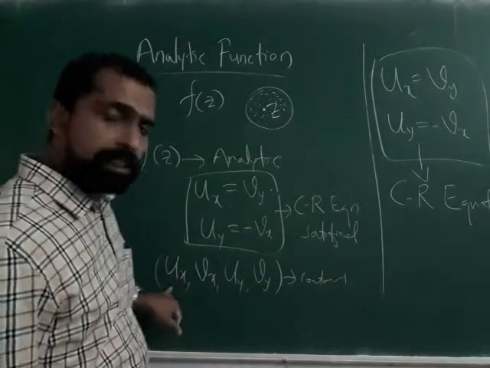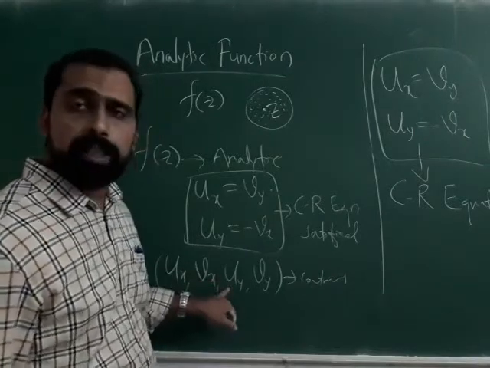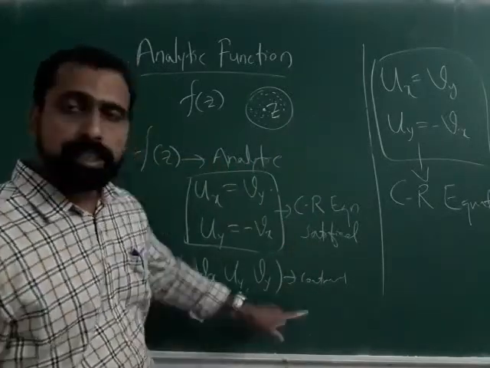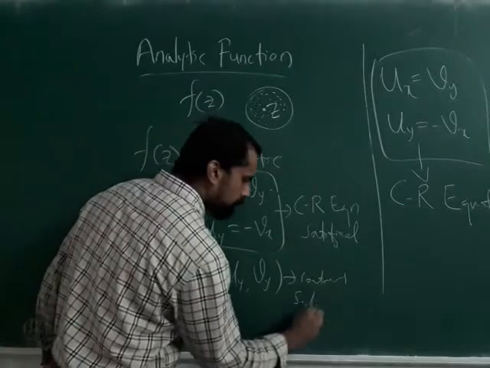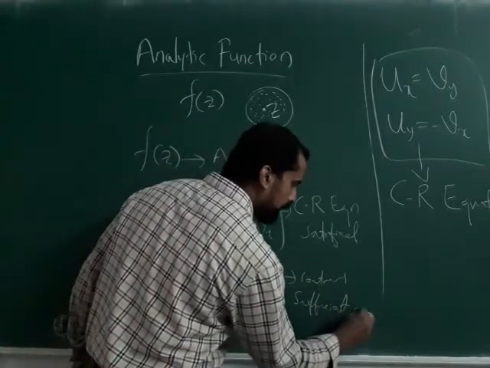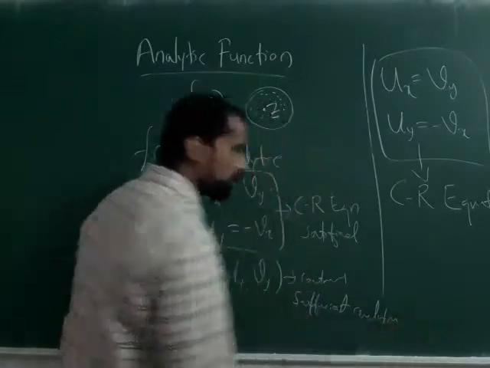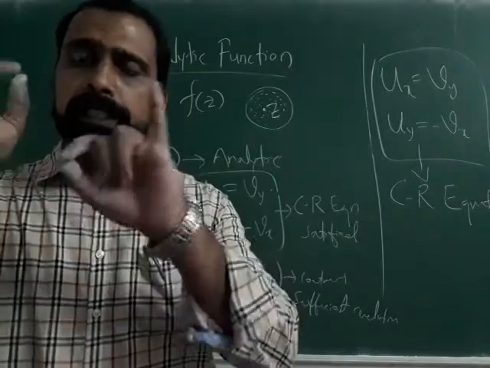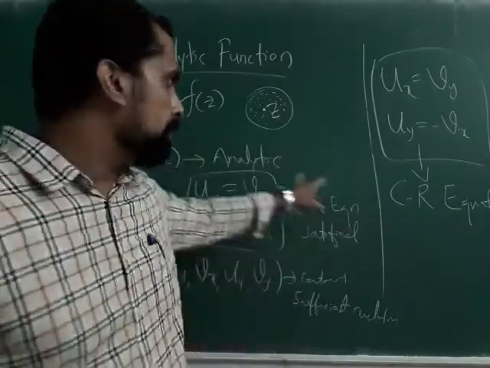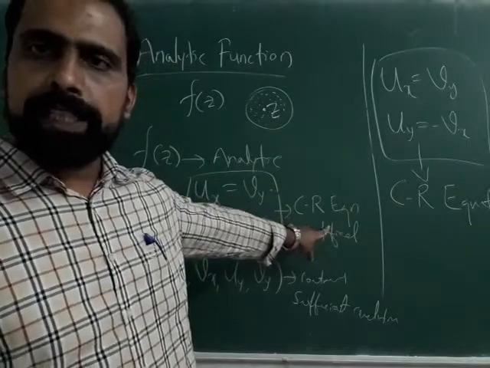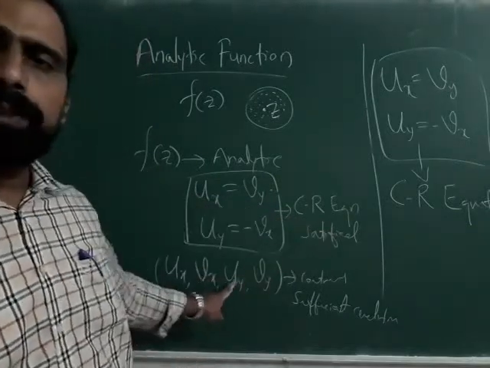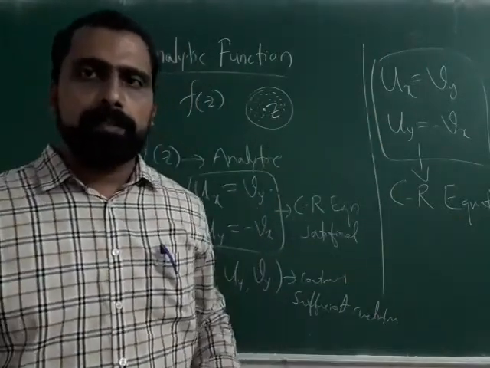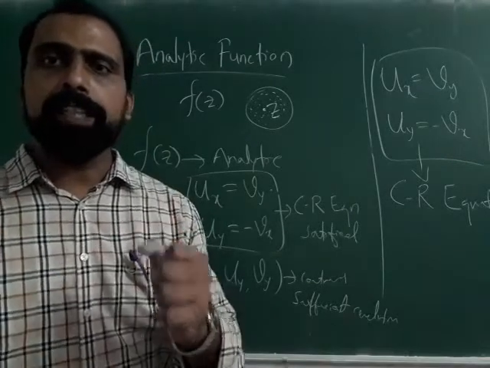If Ux, Vx, Uy, Vy are continuous in a certain region, then that is the sufficient condition. So the necessary condition is that the function should satisfy the Cauchy-Riemann equation, and the sufficient condition is that Ux, Vx, Uy, Vy should be continuous over a region. Then we call the function an analytic function.